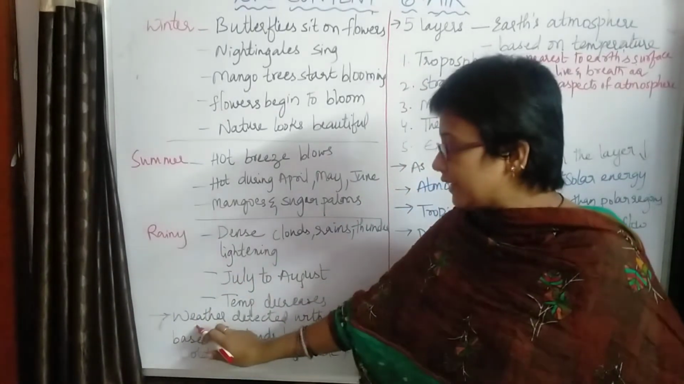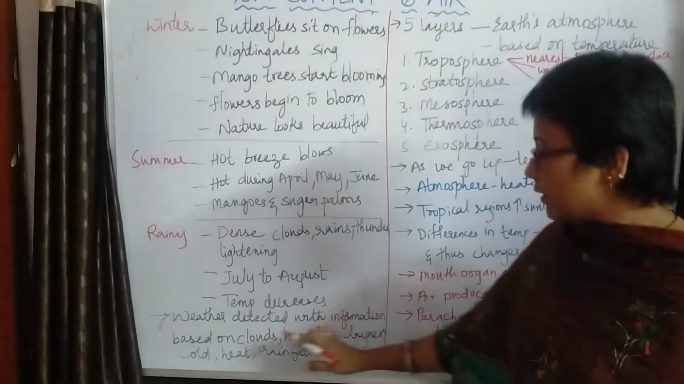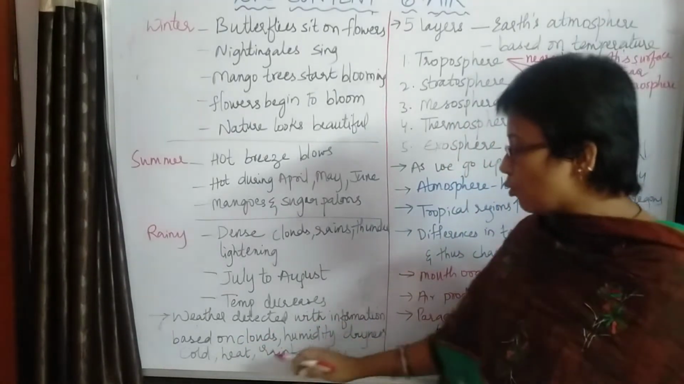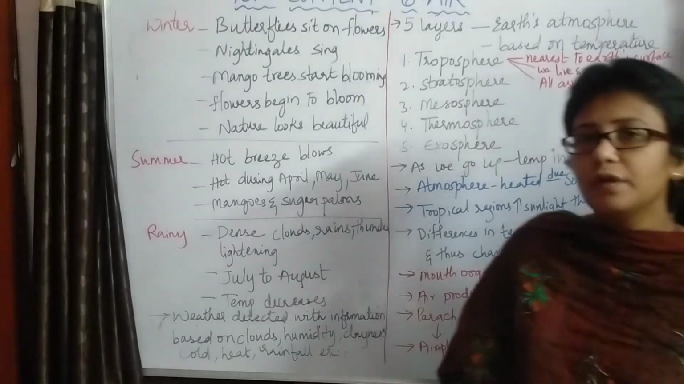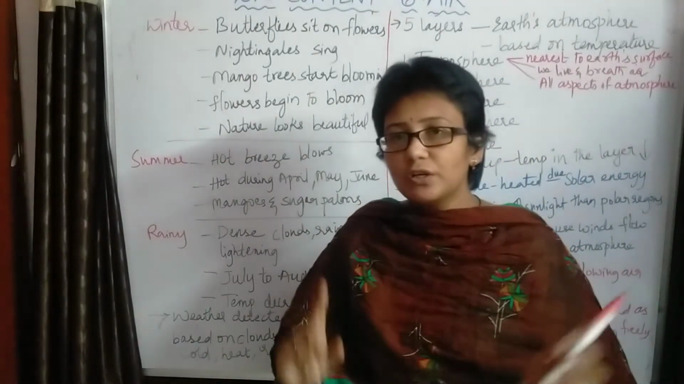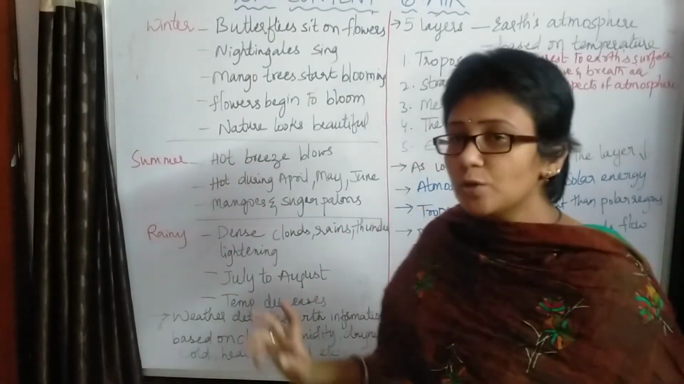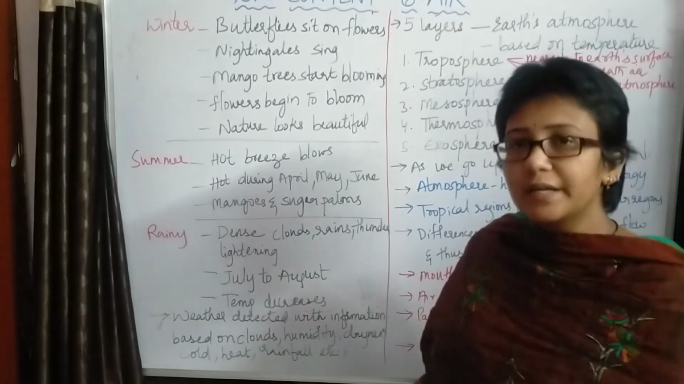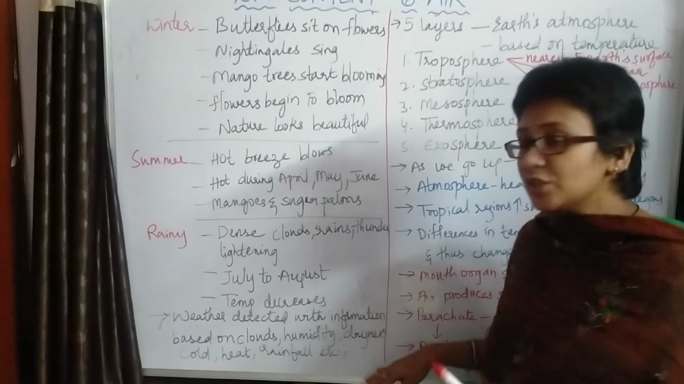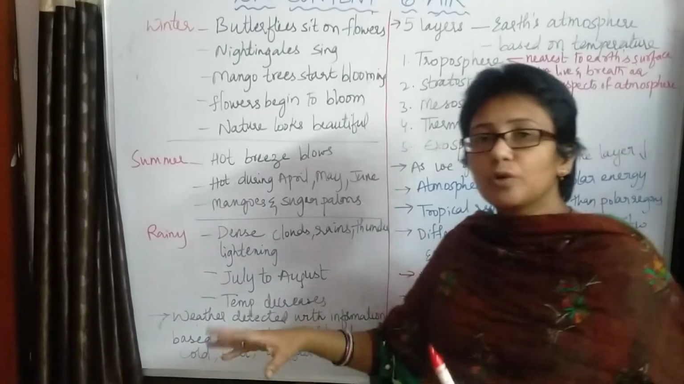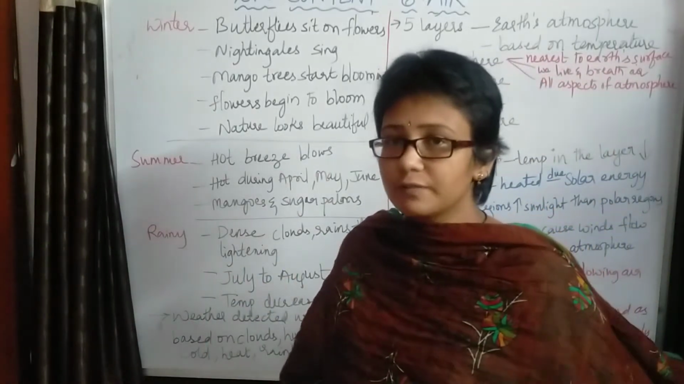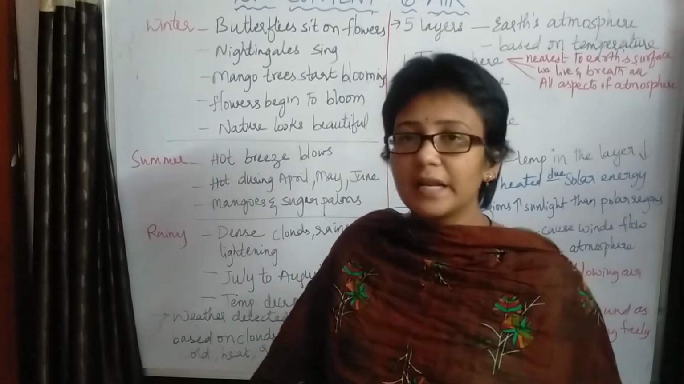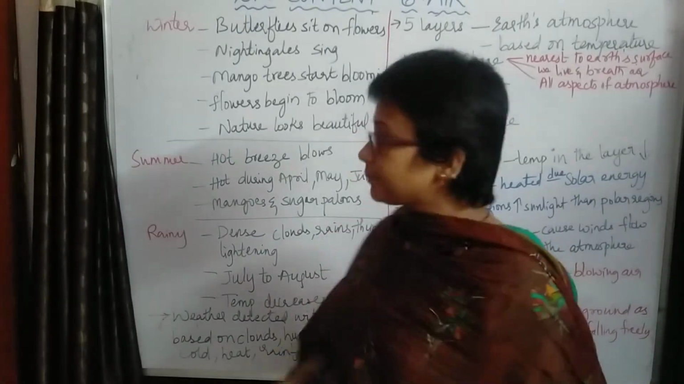Usually the weather is determined with information based on clouds, humidity, dryness, cold, heat, rainfall, etc. So how is a weather report given? The weather of a particular area is given based upon the cloudy condition, the humidity or water vapor content, the dryness, the coolness and the hotness of that area. The weather is detected and the weather report is given.